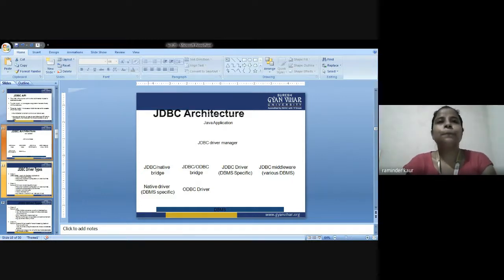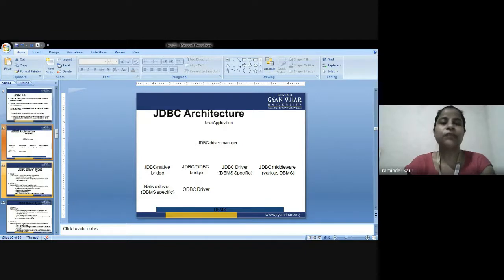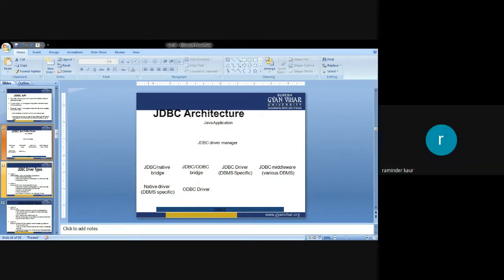Next is, what is the difference between Statement and PreparedStatement interface?